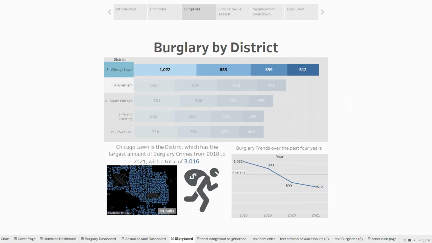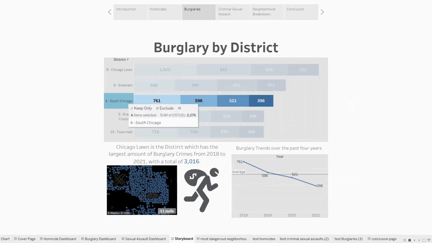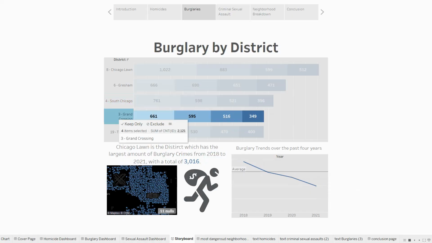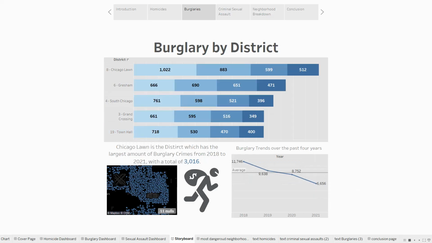And again, if you click on the other ones like Gresham, this one's a little bit more steady, but we've had a huge drop off in 2021, as well as South Chicago. You can see the trend line is trending downward, as well as Grand Crossing and Town Hall. So that's a good sign that burglary has been decreasing from 2018 to 2021. And it'd be interesting to see the stats coming out from 2022 and 2023.